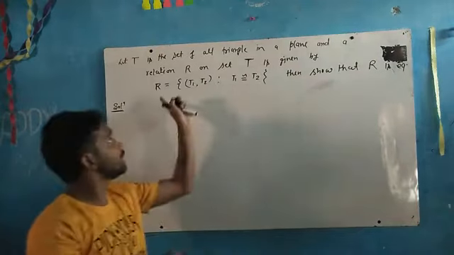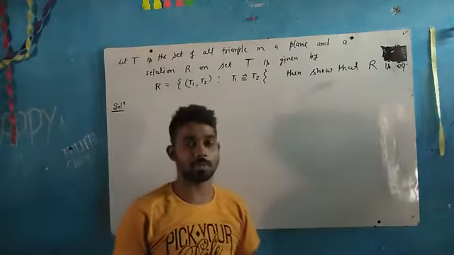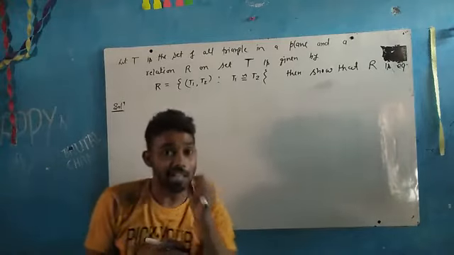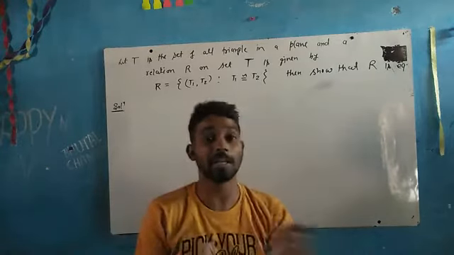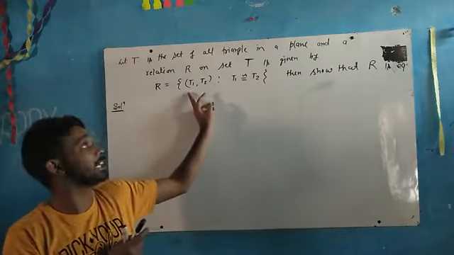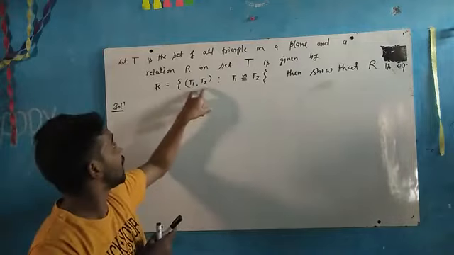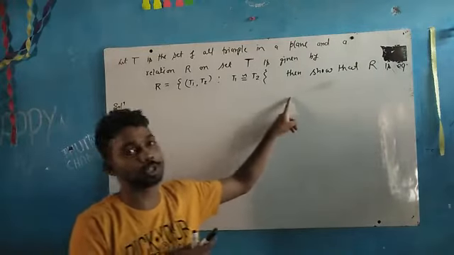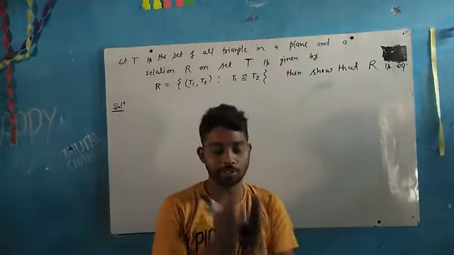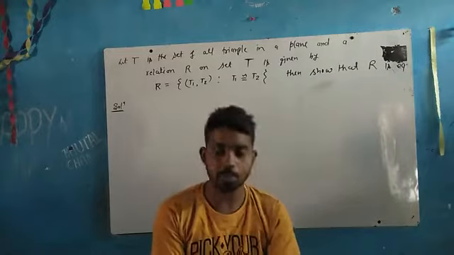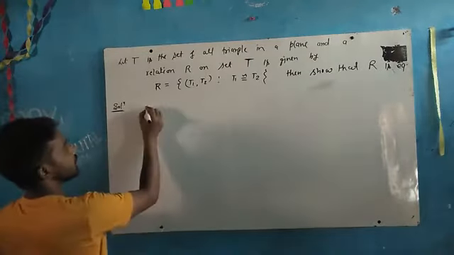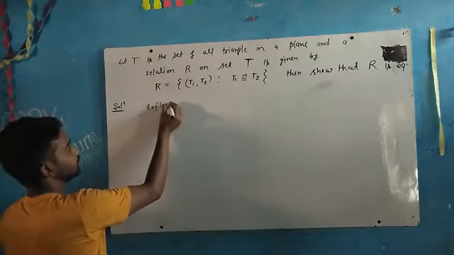It means those ordered pairs are present in which the first element is congruent to the second element, and here the elements are triangles. So two triangles T1 and T2 belong to R if T1 is congruent to T2. Suppose T4 is congruent to T6, so definitely (T4, T6) must belong to capital R. Clear? Okay.